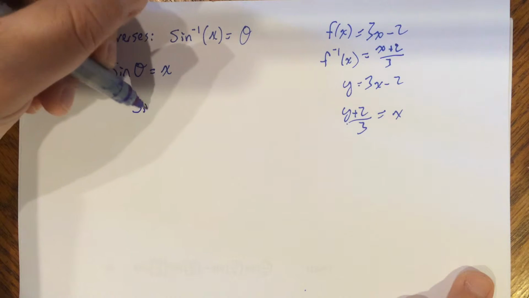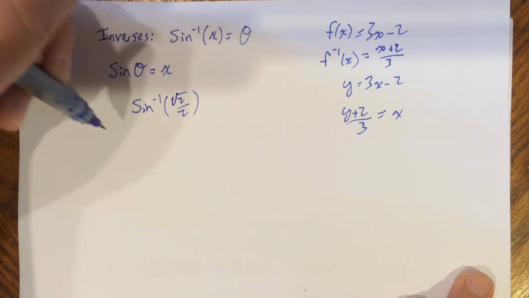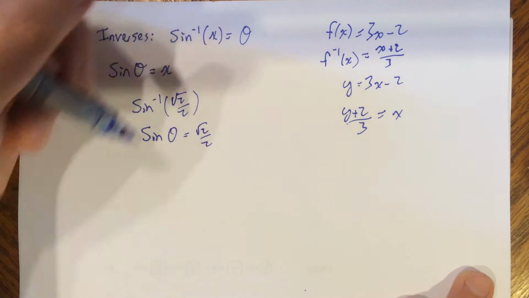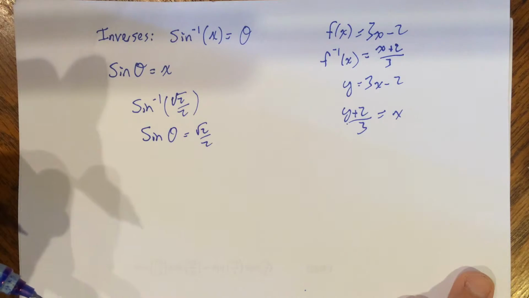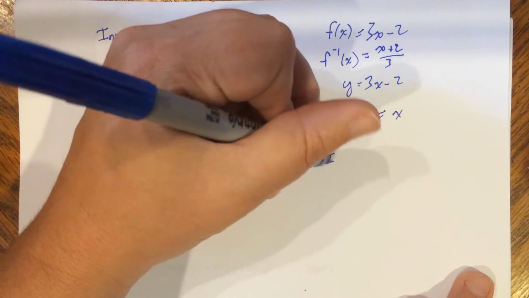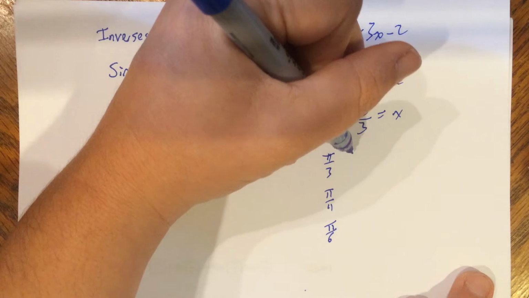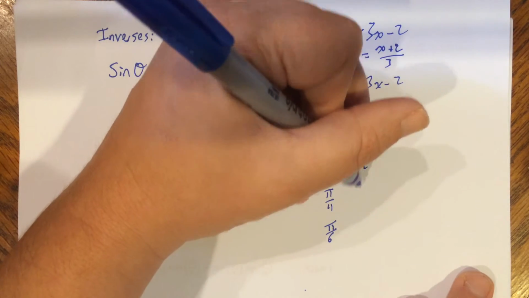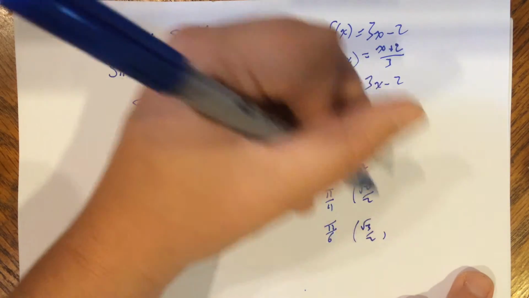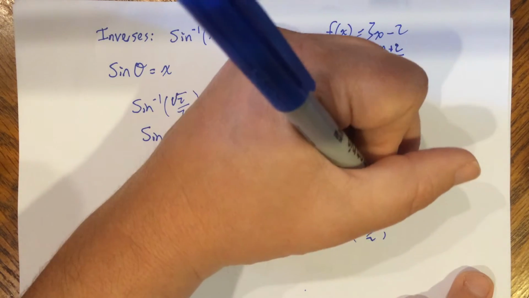So if I'm looking for like sine inverse of square root of 2 over 2, I'm really saying sine of what gives me square root of 2 over 2. If you have your chart written down with the pi over 3, pi over 6, pi over 4, so I'll write real quick, pi over 3, pi over 4, pi over 6. It goes in order, 1/2, square root of 2 over 2, and square root of 3 over 2. The other side, it goes down, so square root of 3 over 2, square root of 2 over 2, 1/2.